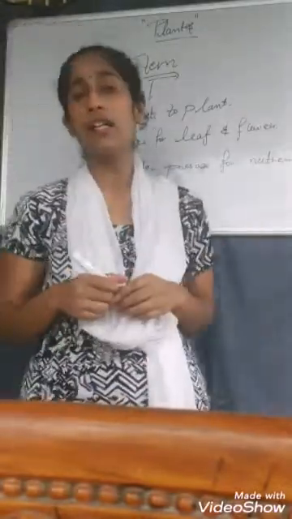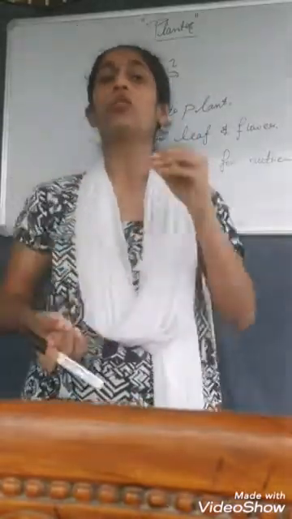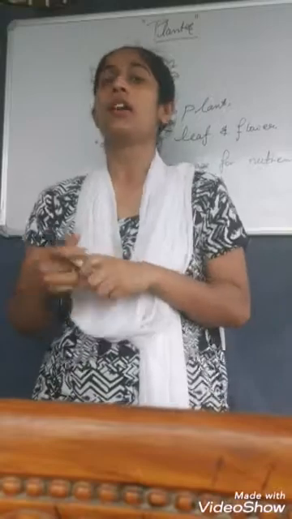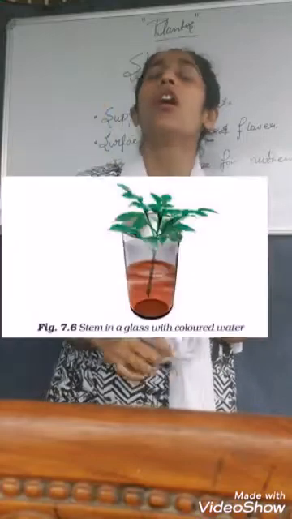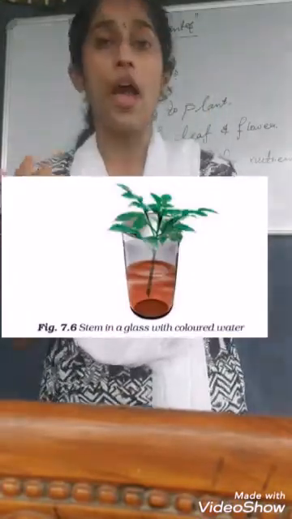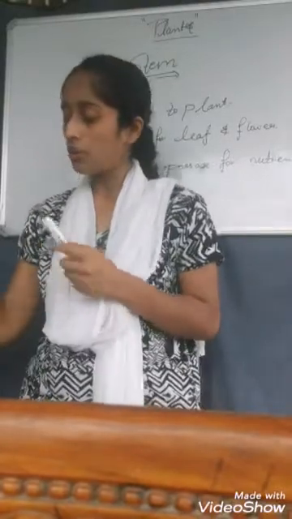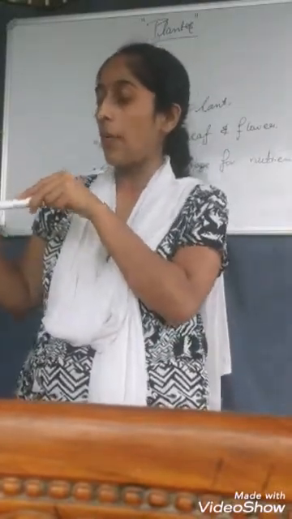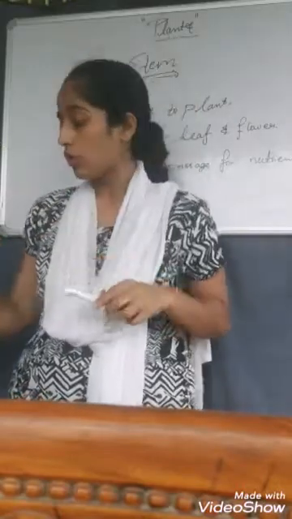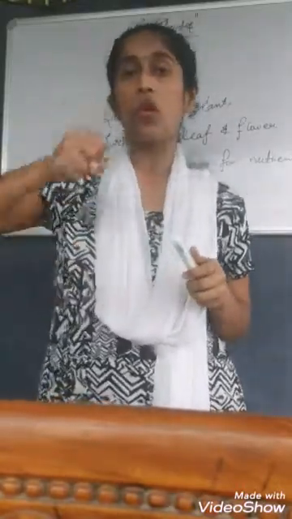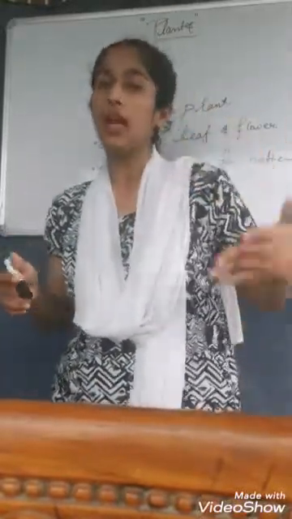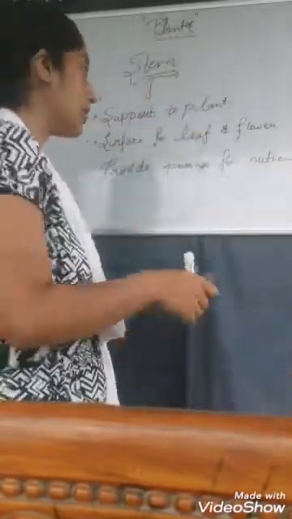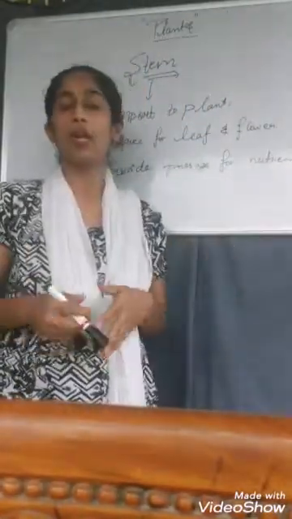So one activity you can do, or you can see it here: you need to take a glass and put some water and some color in it. After that, you put a plant stem, a little bit stronger, in it, and then you will observe that this stem has absorbed some of the color of the water. So it means that the stem absorbs nutrients from the soil with the help of the root, and then it transfers them to all parts of the plant body.